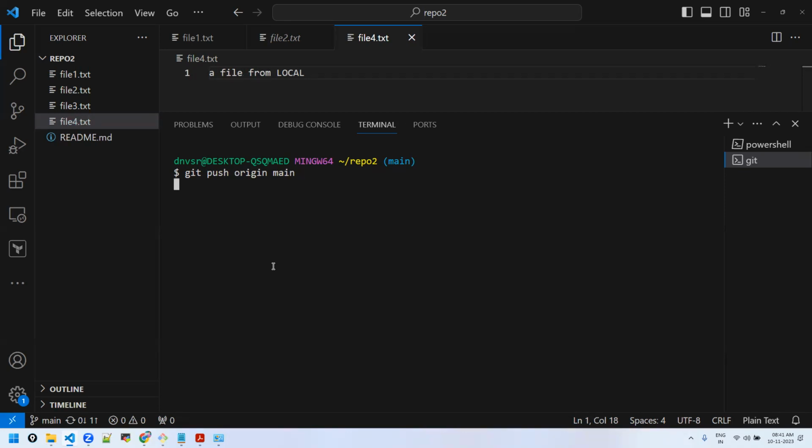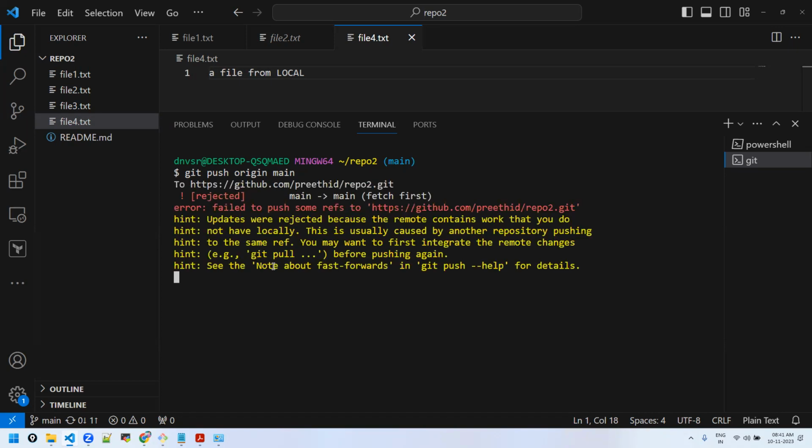It's okay. See, whenever you push something, always make sure to get the updates. You should first pull. This is the thumb rule. It's not a conflict, but it is saying failed to push to this repo because updates were rejected because the remote contains some work that you do not have locally. Means always you should have your repository updated before you push your changes.